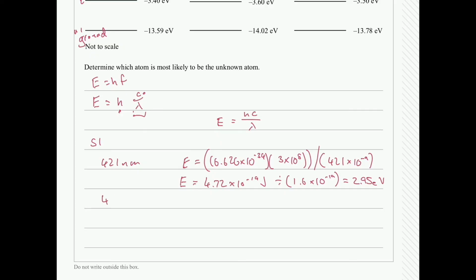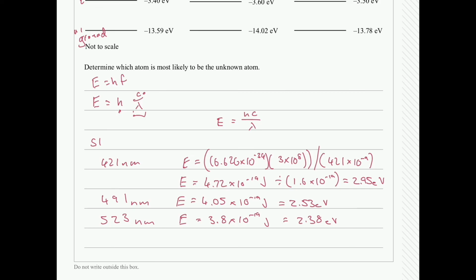So for the second wavelength, 491, that's line 2. Our energy we end up getting is equal to 4.05 times 10 to the negative 19 joules. And that's going to be also equal to 2.53 EV. And then finally, our other wavelength that we end up detecting is 523 nanometers, and the energy that corresponds to that is equal to 3.8 times 10 to the negative 19 joules, which is equal to 2.38 electron volts.